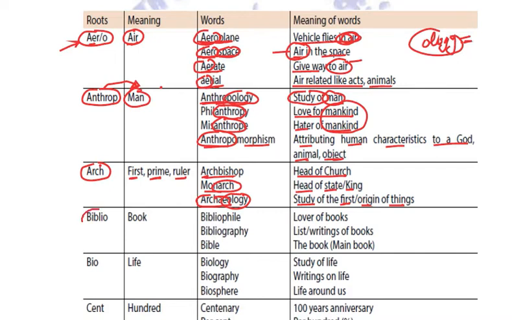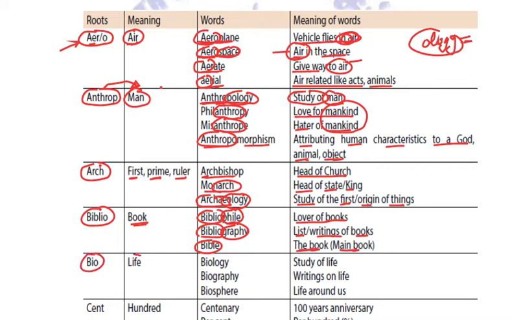Okay. Biblio, wherever we get this biblio, it refers to book. For example, bibliophile, lover of books. Now this is very important. How? Because here you can relate both the things. Biblio is books. File, from this we can interpret that file means lover. So bibliophile is lover of books. Bibliography is the list or writings of books. Bible is the book, which is considered to be the main book by the Christians. Fine. So biblio relates to book.